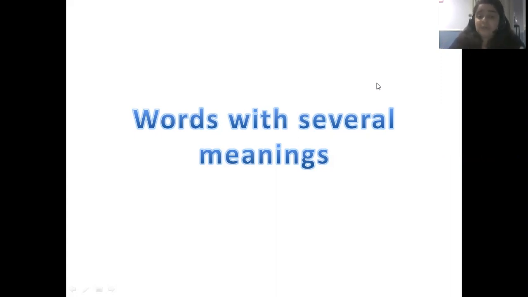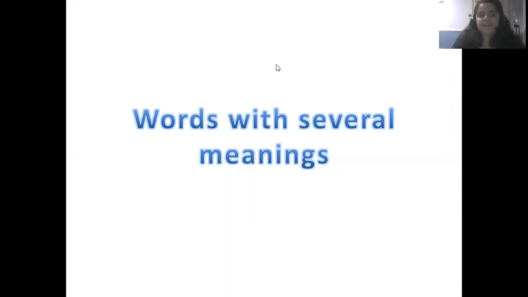Sometimes we are confused by those words that have different meanings, that sometimes are verbs. And sometimes they act as an adjective or as a noun, and we're not sure exactly what the person means. Okay, so let's take a look.